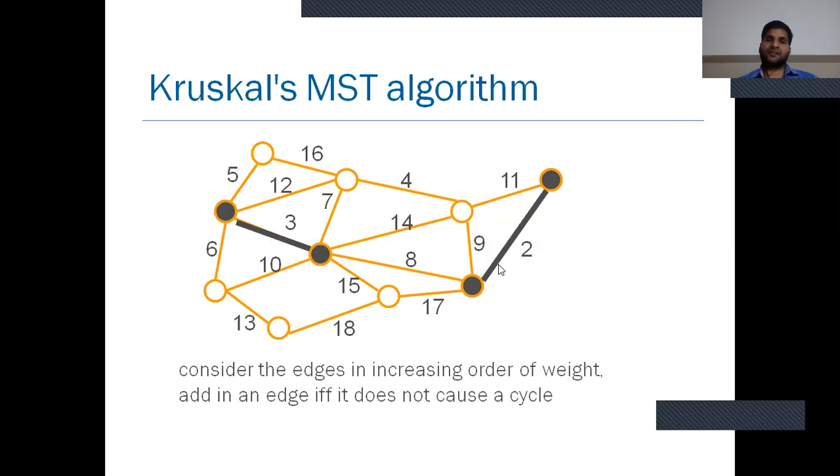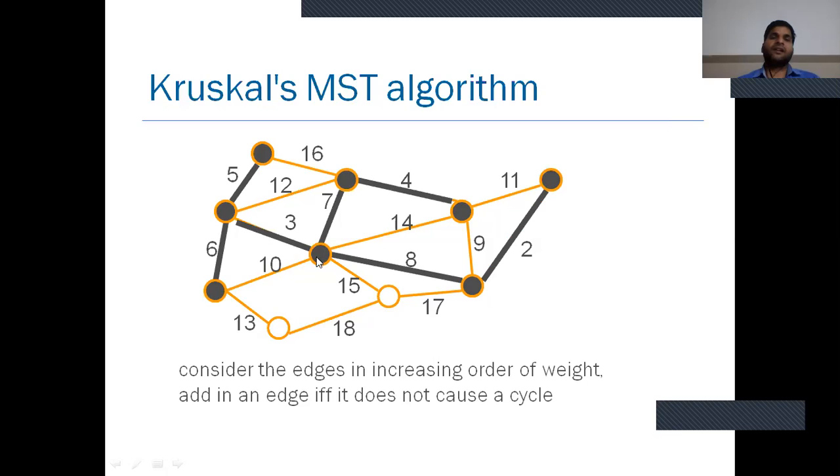Next minimum weight is 3 and no cycle is created. Next is 4, no cycle is created. Next is 5, no cycle is created. Next is 6, no cycle is created. Next is 7, no cycle is created. Next is 8, no cycle is created. Next is 9, but selecting 9 creates a cycle, so 9 is not selected.